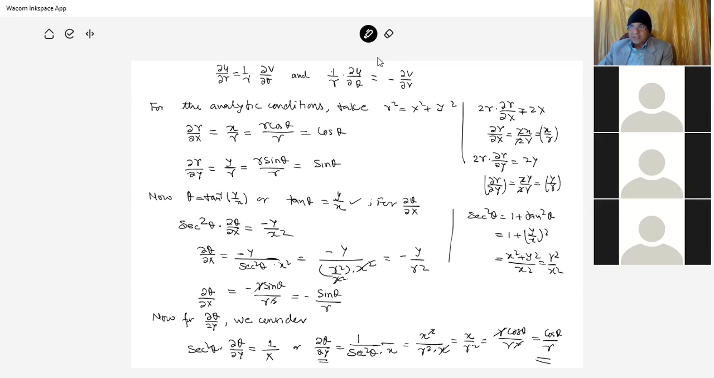So what we find in this way, del theta by del x is equal to minus sine theta by r, and del theta by del y is equal to cos theta by r. We have these two conditions.